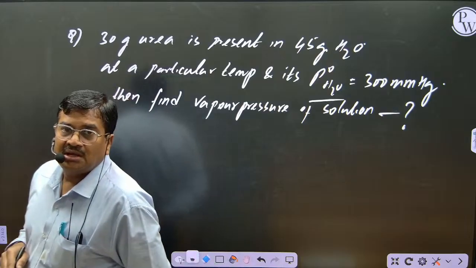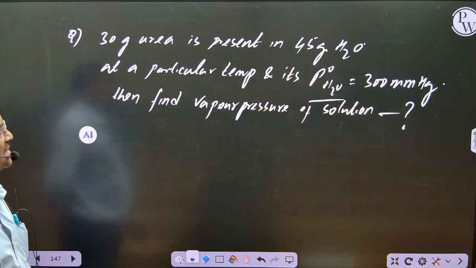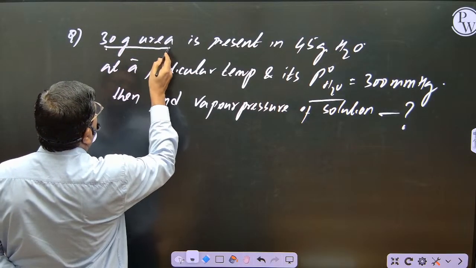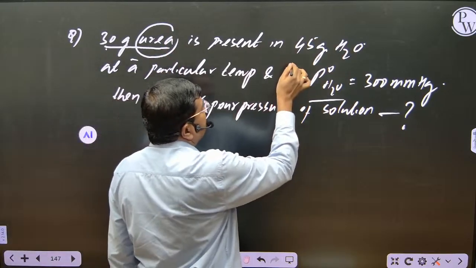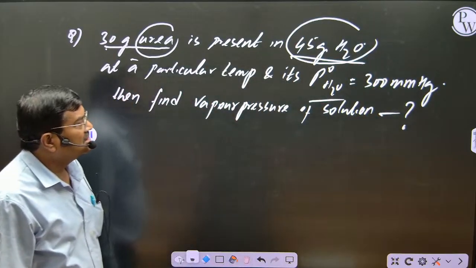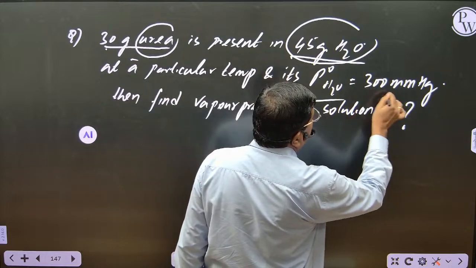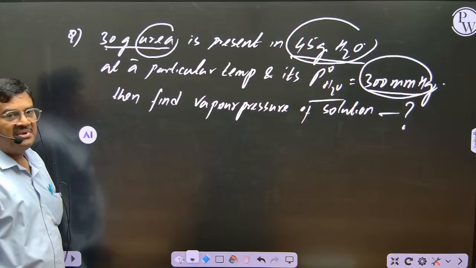So write the data. What he has given: 30 grams of urea. This is solute. What type of solute, student? This is non-volatile solute. This is present in 45 grams of water. So solvent is water, and water pure solvent vapor pressure is given 300 mmHg. Then what will be the vapor pressure of the solution?